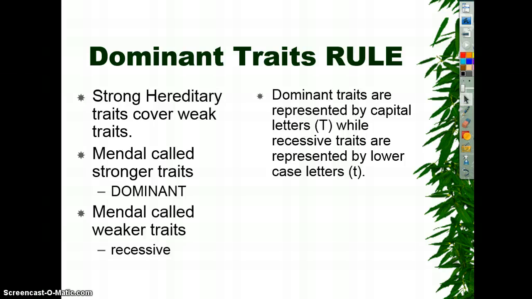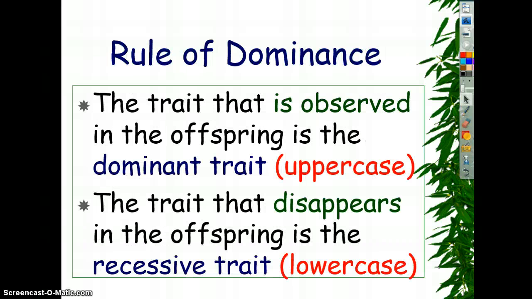And then here's just another quick review. Strong hereditary traits cover the weak ones, so the dominant covers the recessive. Dominant traits are represented by the capital letters. Recessive traits are represented by lowercase letters. Rule of dominance: the trait that is observed in the offspring is the dominant trait. The trait that disappears is the recessive trait. And in his P1 cross, to make his F1 children, the recessive parents' traits disappeared.